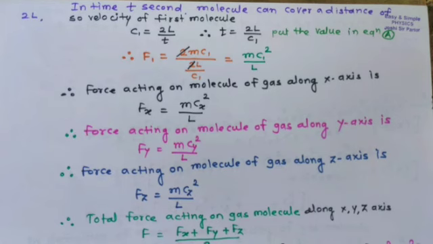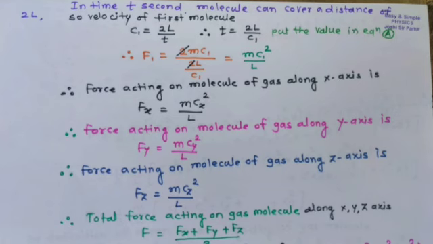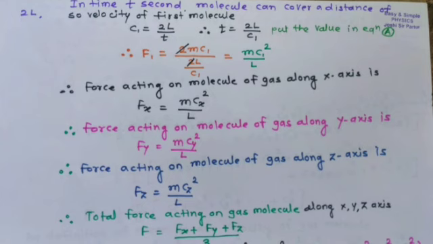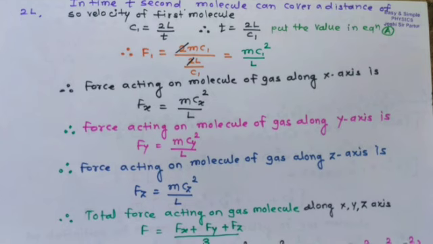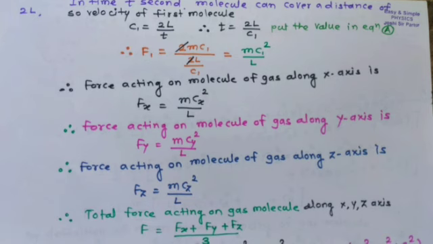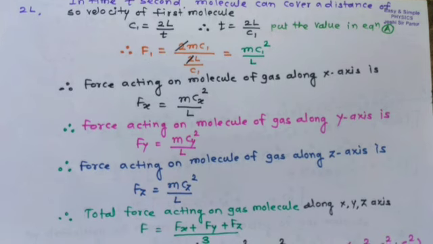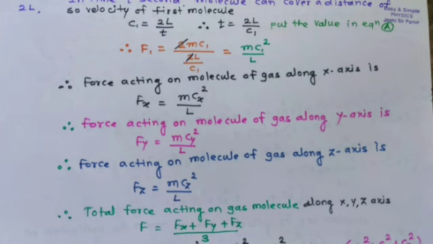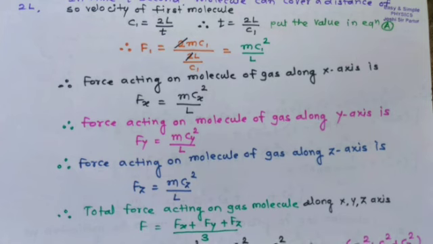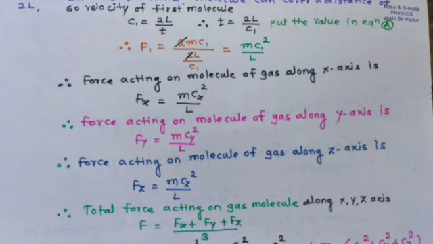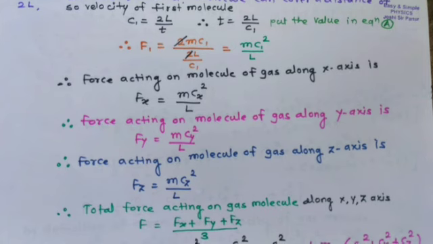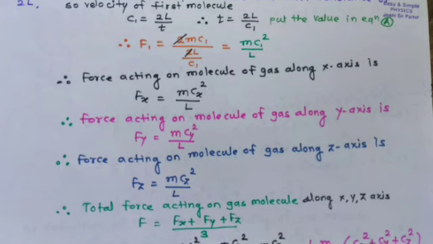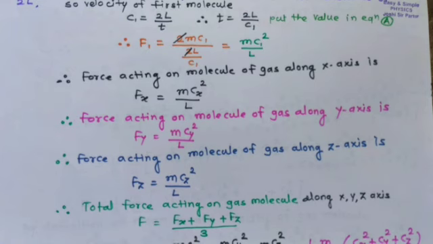In time t seconds, the molecule can cover a distance of 2L. So the velocity of the first molecule, C1, is equal to 2L upon t. Therefore, t is equal to 2L upon C1. Put this value of t in equation A. Therefore, the force acting on the first particle, F1, is equal to 2 m C1 upon 2L upon C1. The 2 cancels, so F1 is equal to m C1 square upon L.